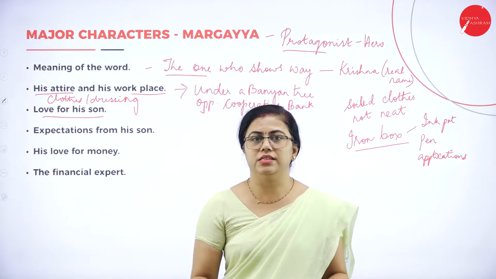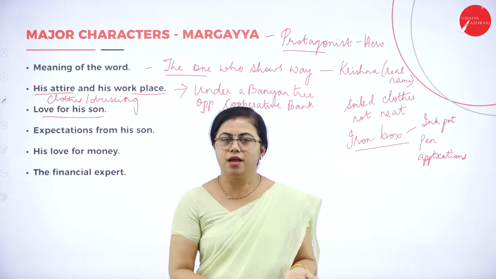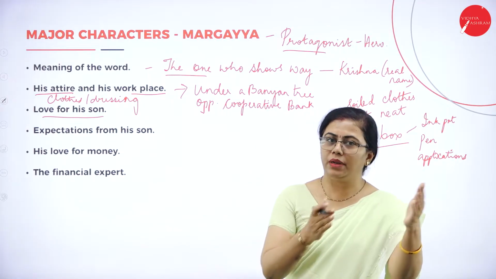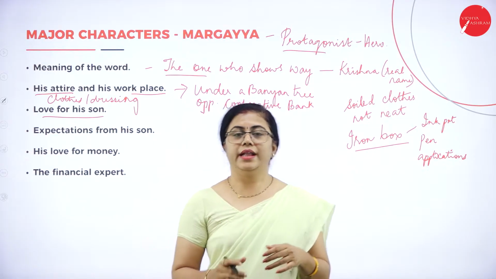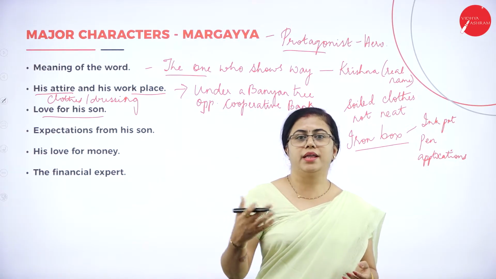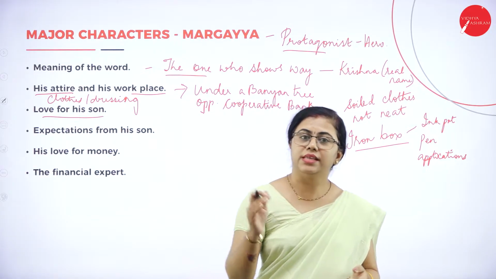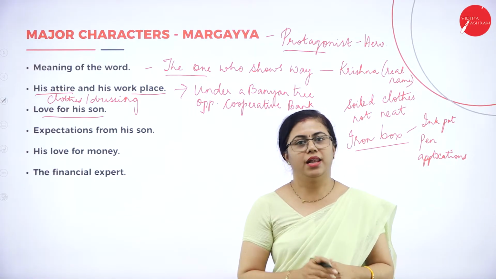Whatever mischief he does, like hitting and beating, whatever his son does to Margaya, he loved his son the most. Even in the middle and towards the end of the novel, the son betrays Margaya. He doesn't study well. Margaya had a lot of expectations of his son, but the son has betrayed Margaya so much. Still, Margaya loves his son.